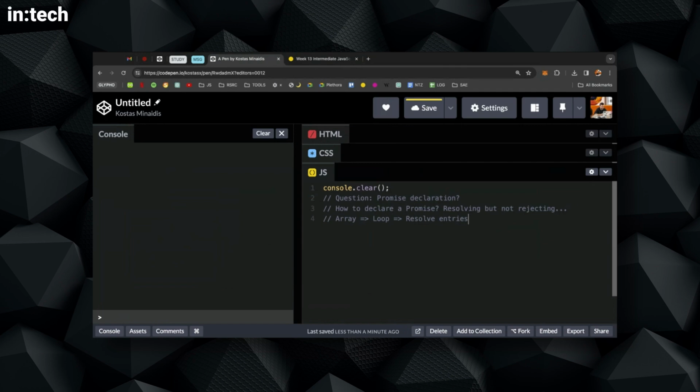I think that is useful also to use it as a tool. So basically, we want to have an array, loop over the array, and run some asynchronous operations during this loop. So that's the extra thing that you bring to the table, right? We know about arrays and loops. Yes. But what do we do when we have asynchronous operations?